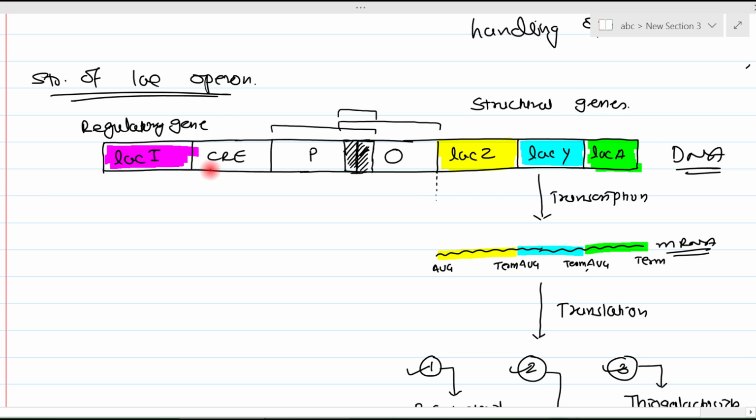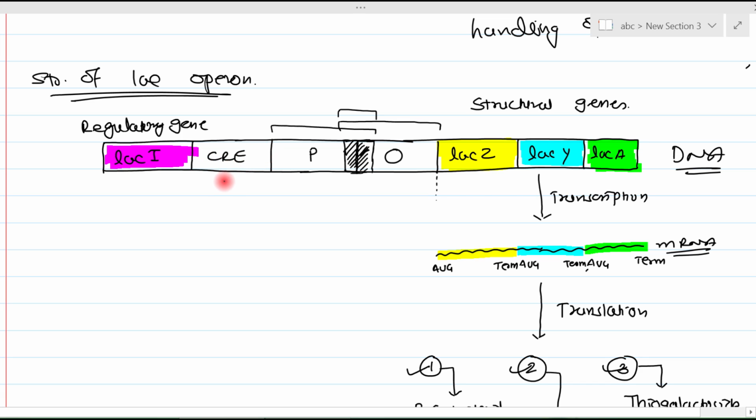Now, what are this CRE region, this promoter region, operator region? These are not genes. Why? Because they are not undergoing transcription or translation. They are just a part of DNA which carries out some other function. For example, this promoter region on this DNA is meant for binding with RNA polymerase, right? This operator has some particular function. This CRE region has some particular function.